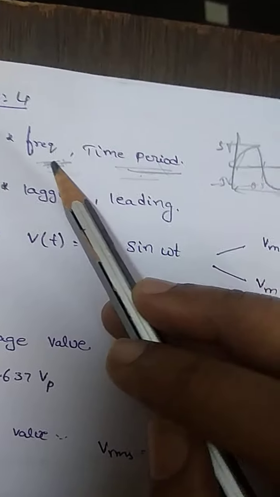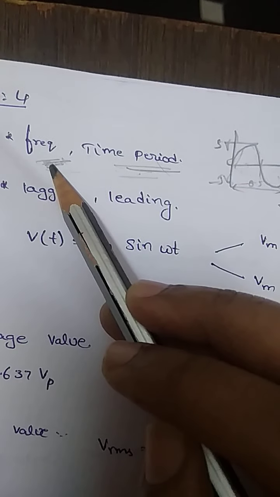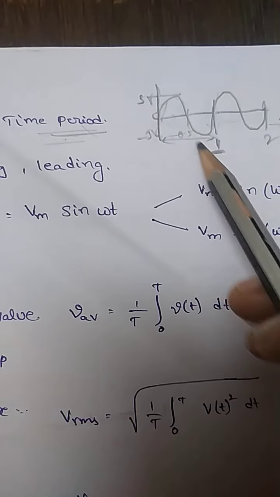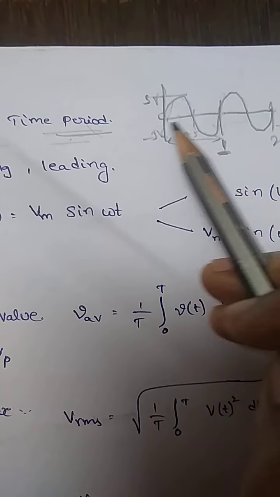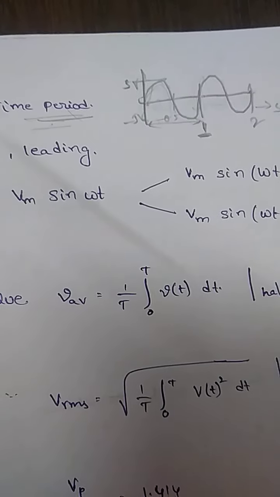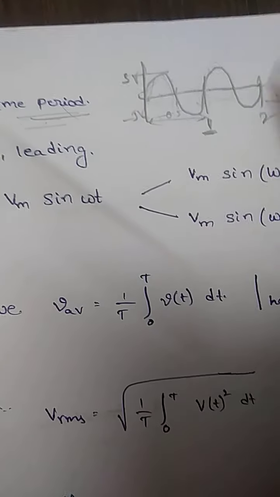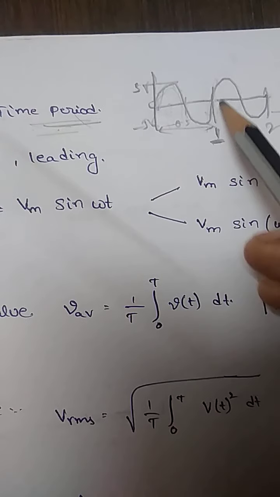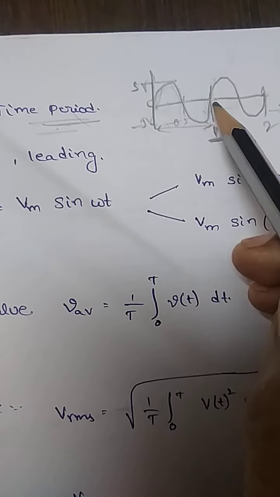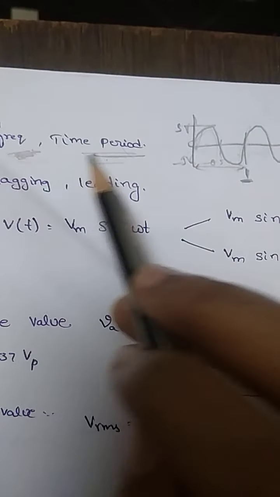Whereas coming to frequency, frequency denotes number of cycles per second. Here the cycle means one complete positive and negative cycle. So number of cycles per second, how many cycles are completed, that will be denoted as frequency.